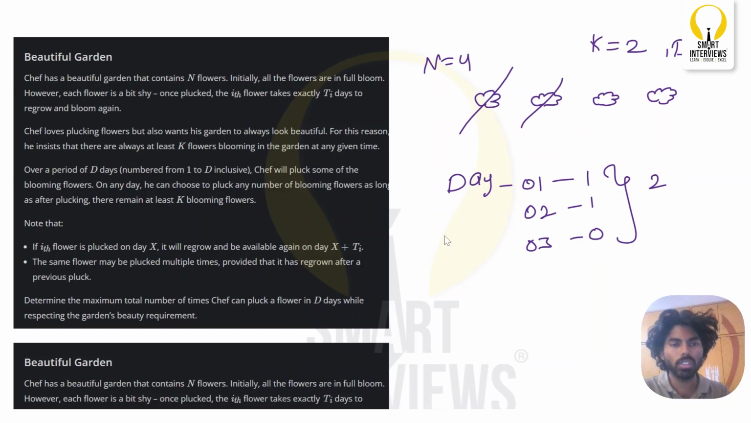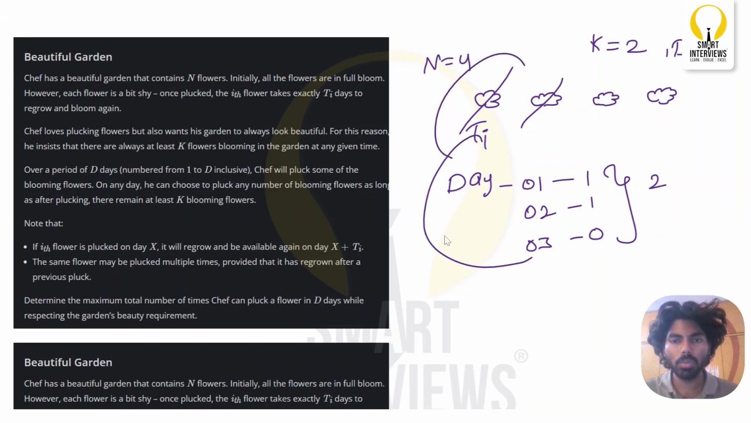So this is the question. But there is one more thing. Whatever flower you pluck, this flower will take ti number of days to regrow again. So once it has regrown, let's assume when you reach day 3, this flower has regrown, so you can pluck the same flower again. So which will become 3 flowers in total in 3 days, right?